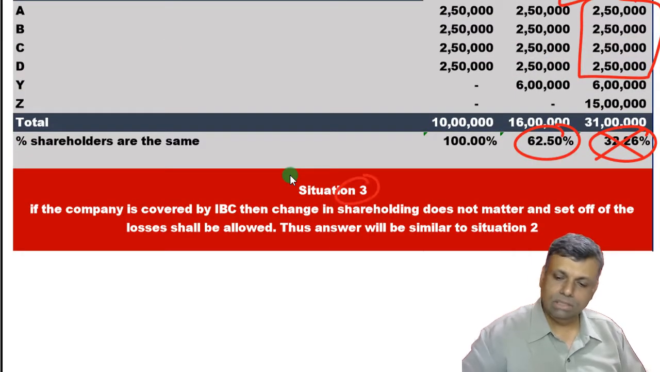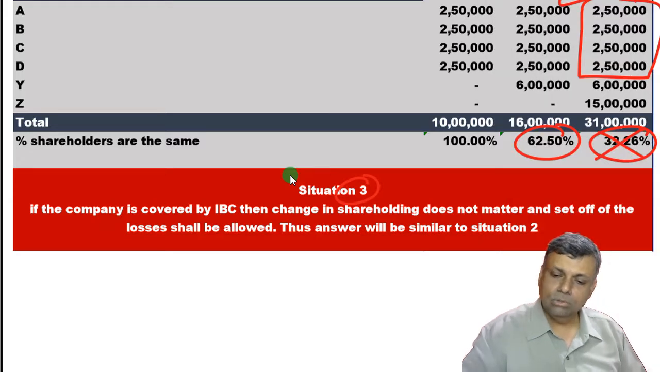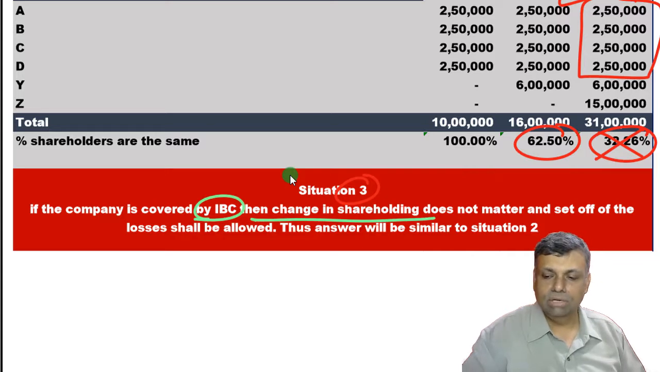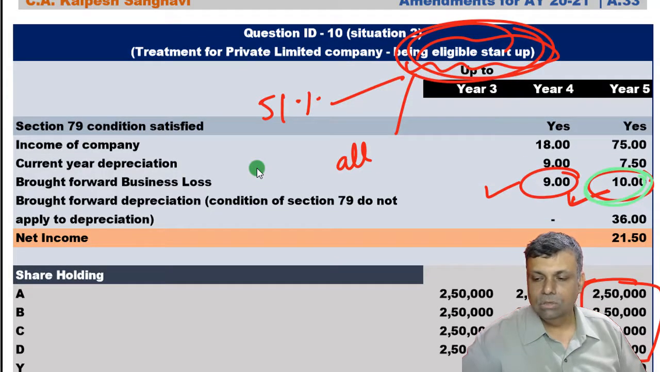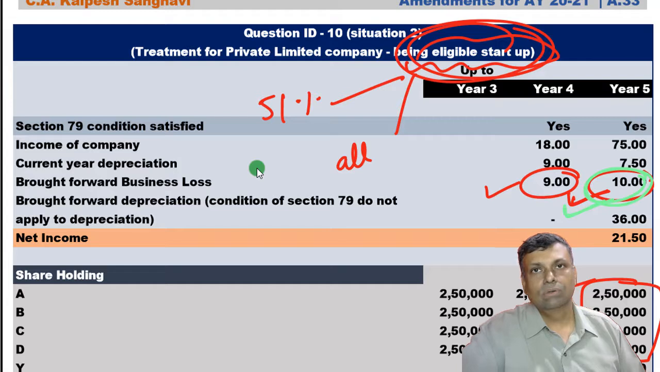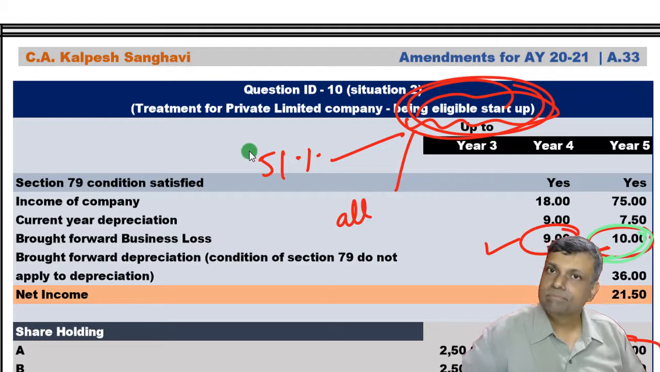Situation number 3 here. Okay, in situation number 3, the company is covered by IBC. The change in shareholding has already taken place. But that doesn't matter. Thus, the answer will be similar to situation number 2. Okay, so computation wise, it will be the same. That means computation wise, you will get this particular set off. Okay, so if you are covered by IBC or if you are covered by NCLT, then the set off as per section 79 will be permitted to the company.